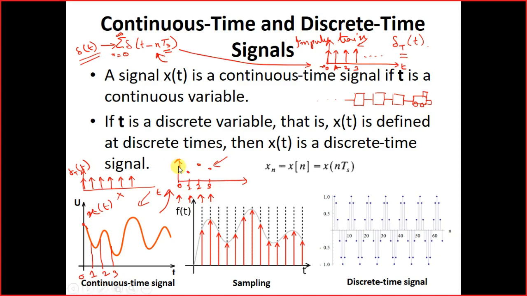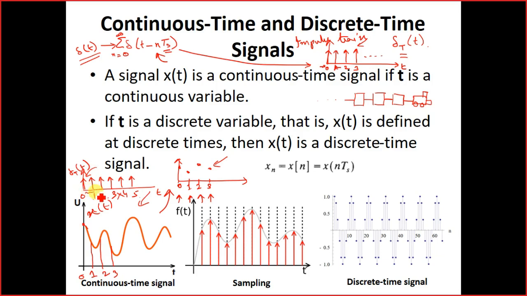This is happening because the impulse train has a multiplier of 1 at 0 second, 1 second, 2 second, 3 second, 4 second, 5 second, but in between 0 and 1 second all the time values will have a value of 0.